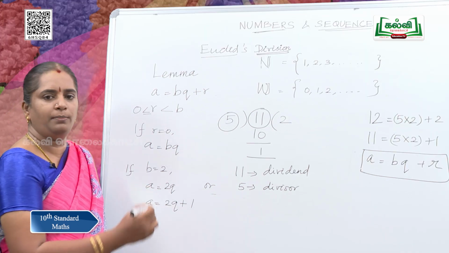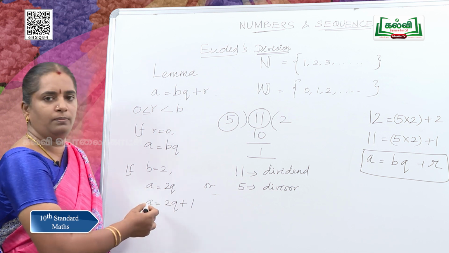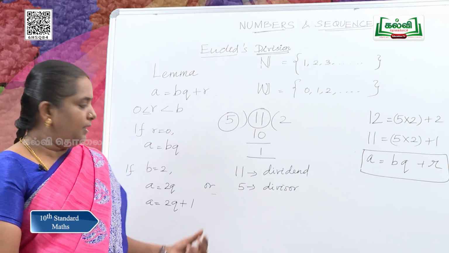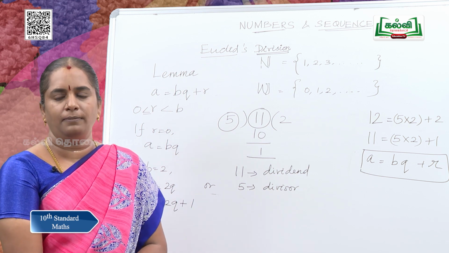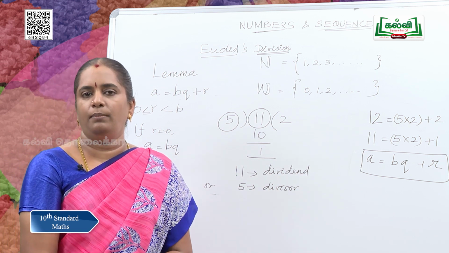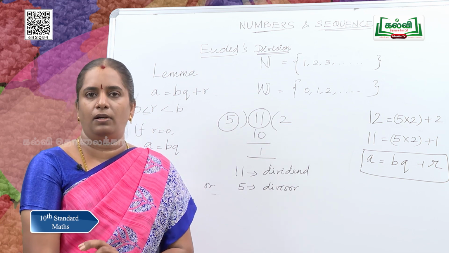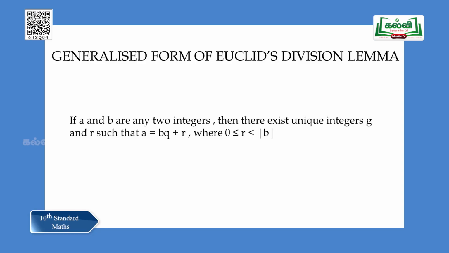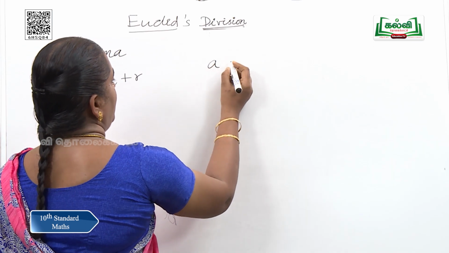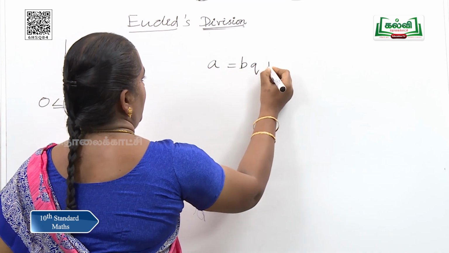If the integer is of the form 2Q, then it is divisible by 2, or we can say it is an even number. If it gets a remainder 1, it is said to be an odd number. It is not divisible by 2. This lemma was recorded first in Euclid's Elements, volume 7. It was first given for positive integers only, but it can be generalized for any integers. That is, if A and B are any two integers, where A is greater than B, then A = BQ + R.